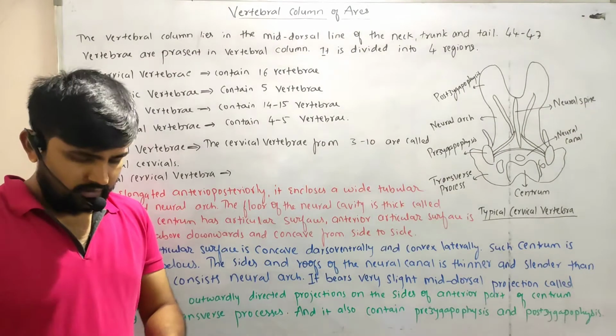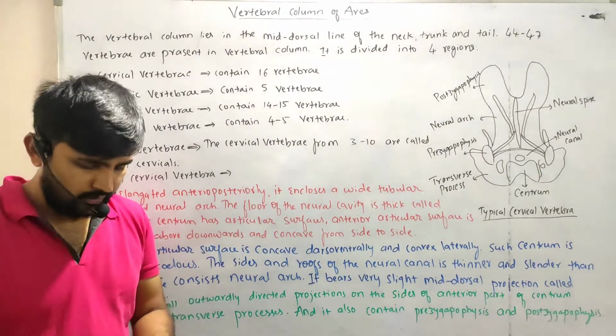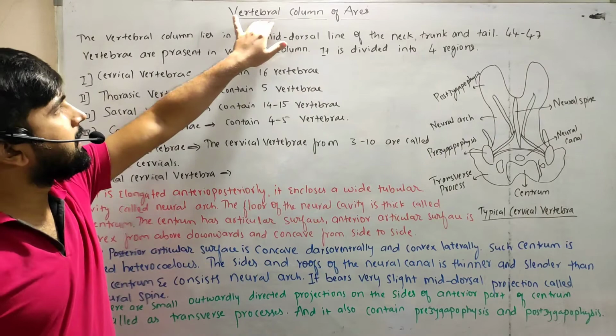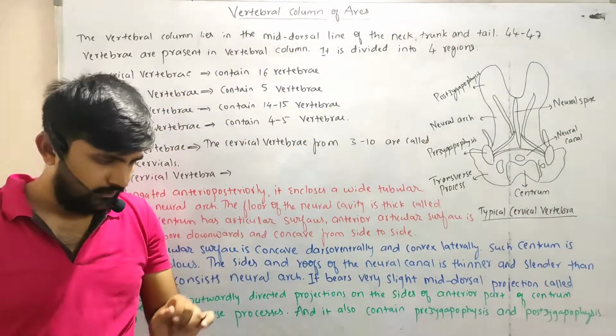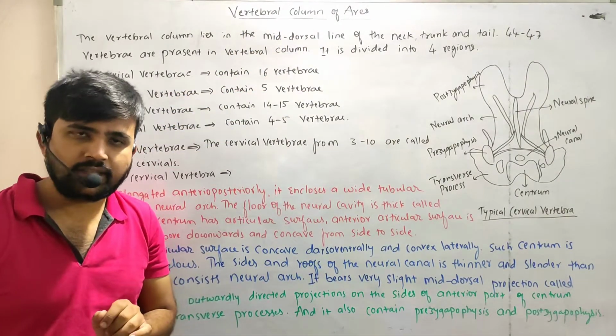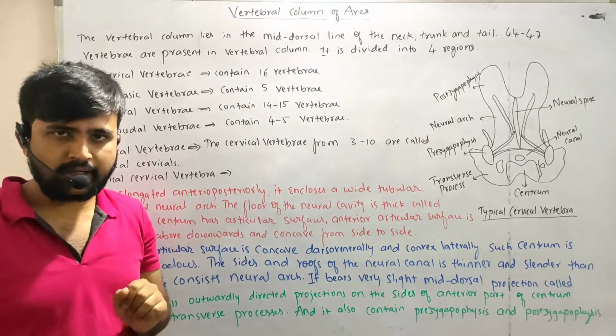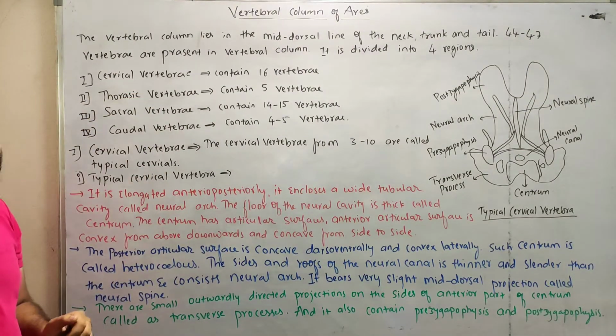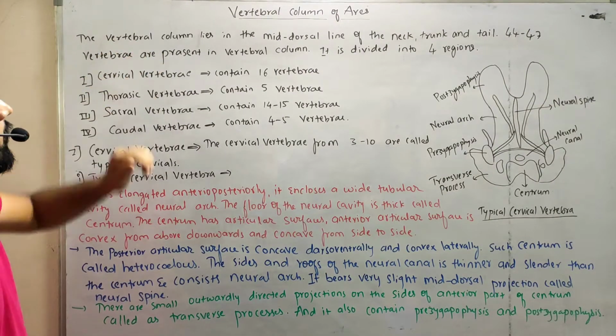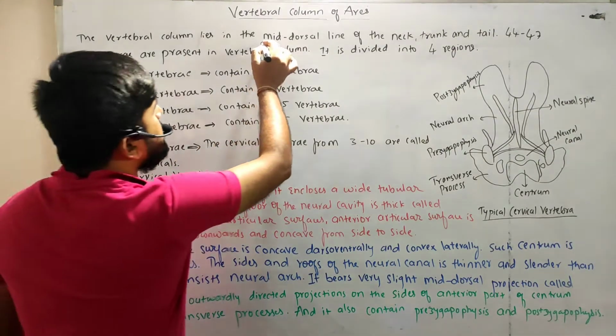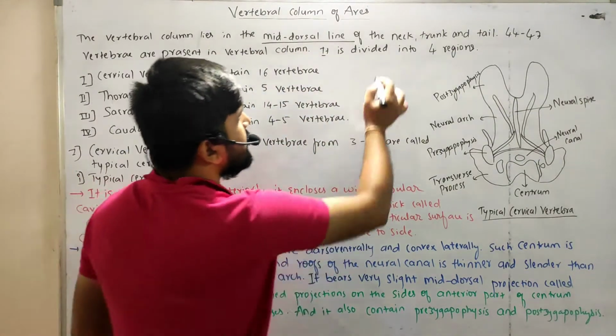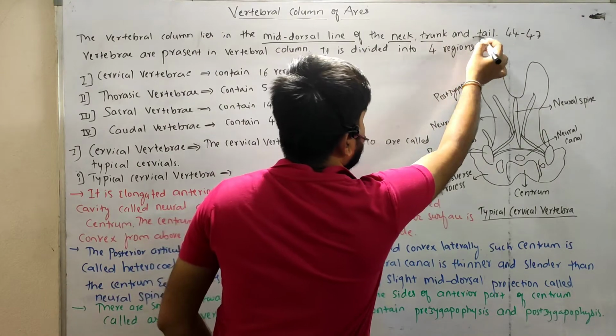Hello friends, in today's video lecture we are going to discuss the topic vertebral column of the aves. In the last video we discussed the vertebral column of the reptiles. The vertebral column of aves lies in the mid dorsal line of the neck, trunk and tail.